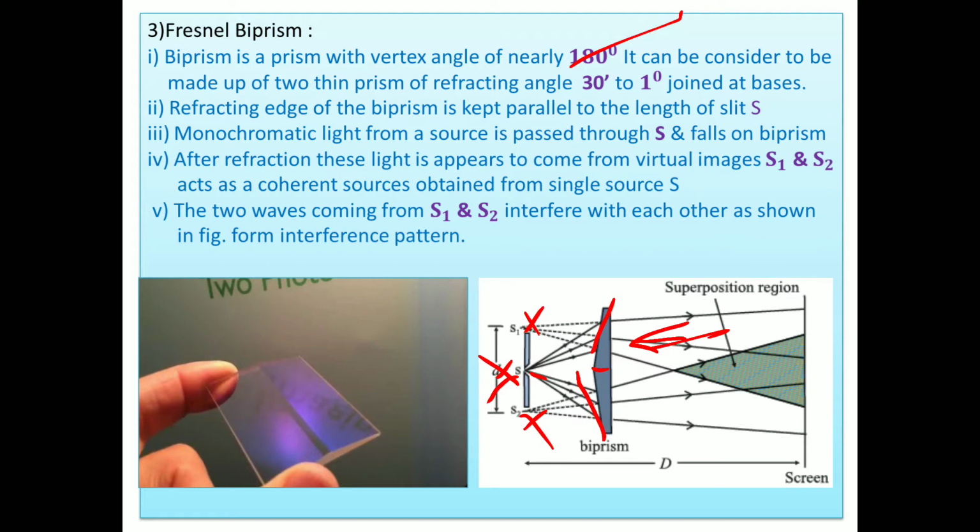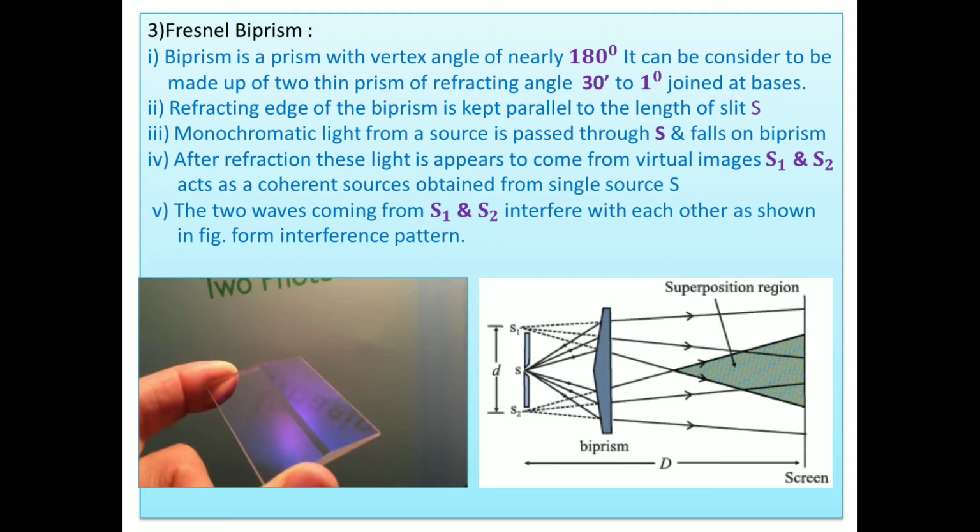From a single slit or single source, we get two virtual images after refraction from the biprism. This light appears to come from S1 and S2. These are the virtual images of the real source, acting as coherent sources, and they interfere with each other and form an interference pattern on the screen which is kept at a certain distance. In this way we get what the coherent sources are and how they are produced. In Young's experiment we get them directly; the Lloyd mirror and biprism methods are also there.